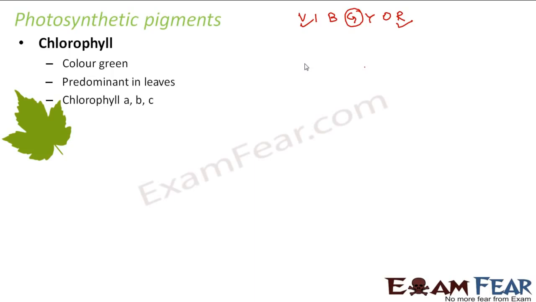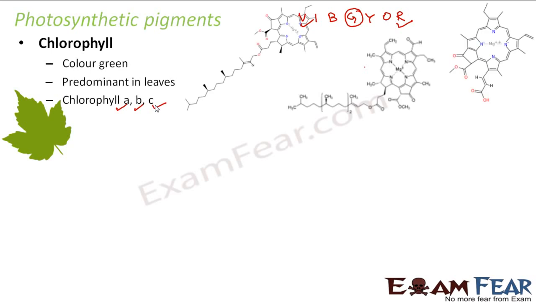Now in chlorophyll also we have many different types on the basis of their structure. When you look at the chemical structure of a chlorophyll, you see that it is quite complicated, and there are many different types of chlorophyll. So we have chlorophyll A, B, C, and even in C you have C1, C2 and things like that. All of them have different structures. Here you can see the structure of chlorophyll A, B and C. They look quite different from each other.